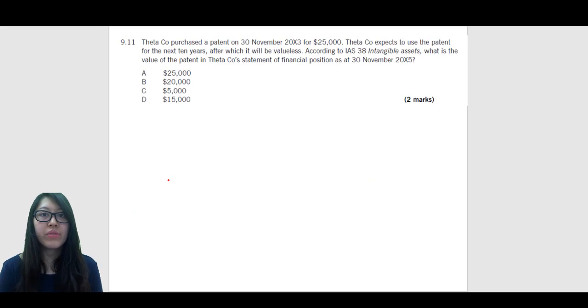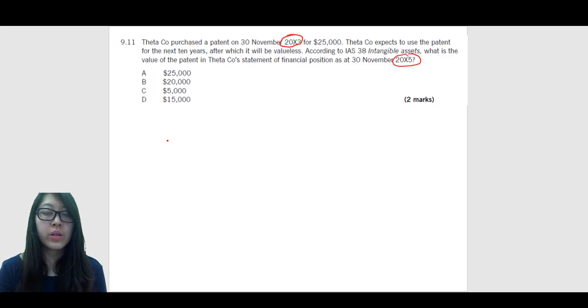Now let's try 9.11. 9.11 says, Theta Co. purchased a patent on 30 November 2003 for $25,000. Theta Co. expects to use the patent for the next 10 years, after which it will be valueless. According to IAS 38, what is the value of the patent in Theta Co.'s statement of financial position as at 30 November 2005? Let's take a look at the years first. This is 2003, which is right now. 2005 is 2 years later.